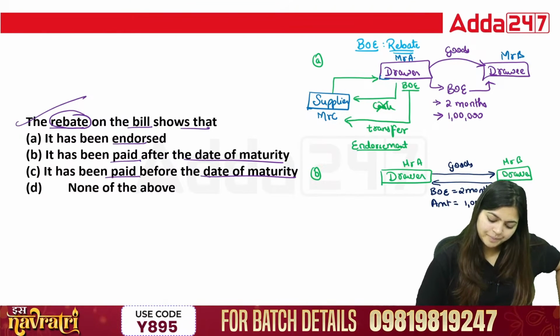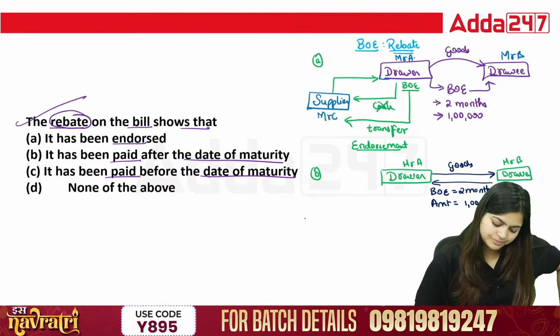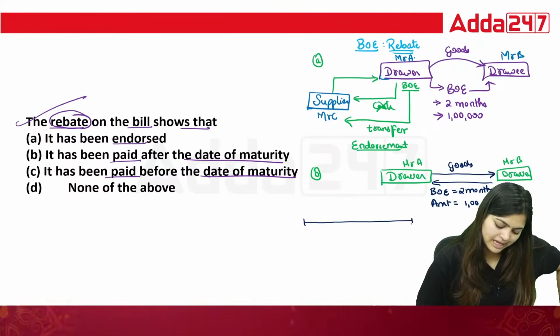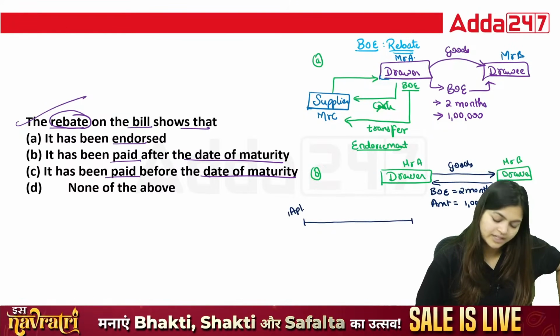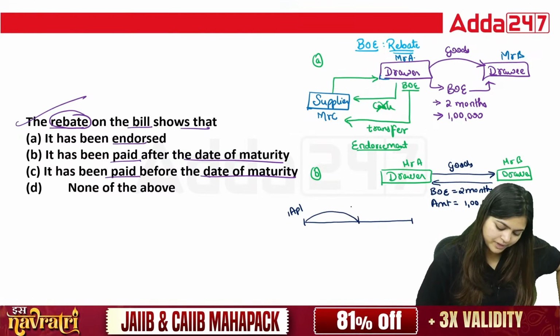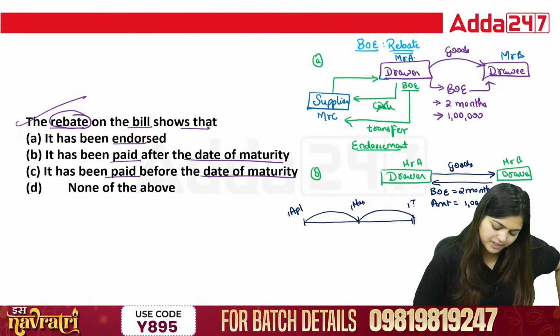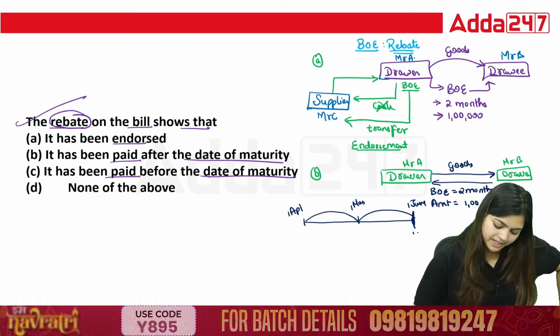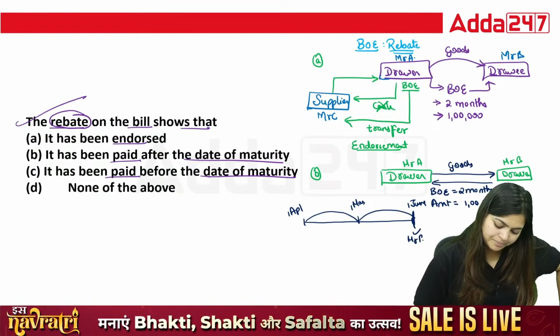Now suppose you can see a bill on 1st April, a bill for 2 months. So this is your 1st May, and it will expire on 1st June. This is your expiry. On this day, Mr. B needs to make the payment.